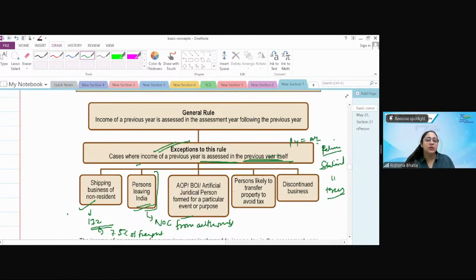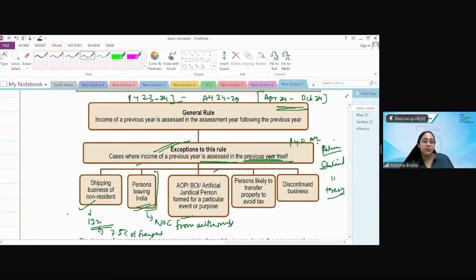Now whatever he has earned till your previous year, 23-24, definitely he must have filed the return of it in assessment year 24-25, right? But now what he has earned from the period April 24 to October 24, which is still due in India. How will Indian authorities believe that if he leaves India, he will go back to his home country, say China, and file the return from there?